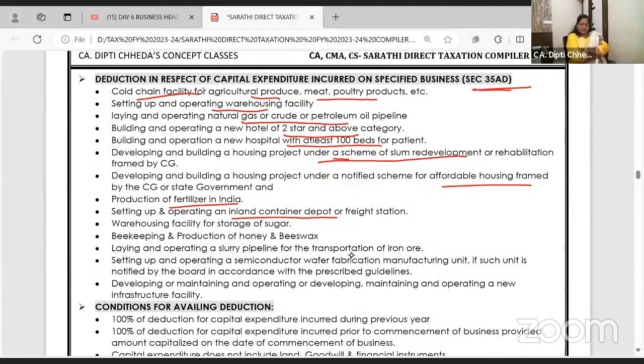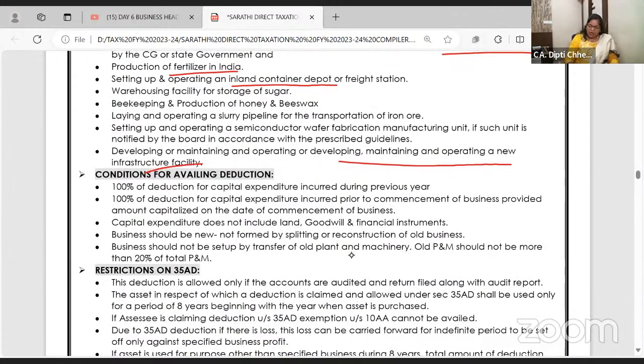Warehousing facility for storage of sugar, beekeeping and production of honey. Nowadays, honey is also produced artificially, I mean, with proper processing. So all that, iron ore, setting up of fabricator, ये सब सिर्फ read कर लो बस है. Operating and maintaining an infrastructure facility. So if your business comes under infrastructure development of India, definitely in 35AD you will get a deduction of revenue expenditure or capital expenditure, but capital expenditure does not include land, goodwill and instruments.